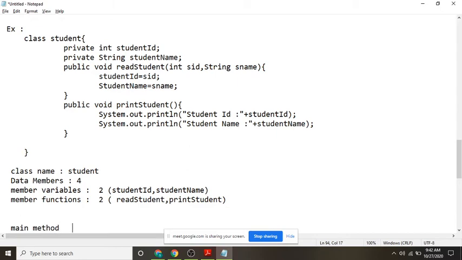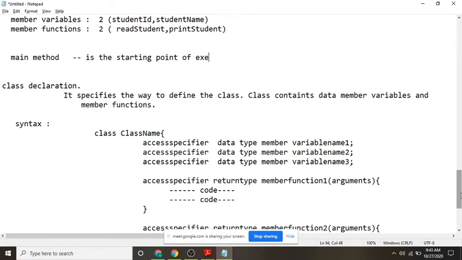Main method is the starting point of execution of the program. Compiler will search for the main method.